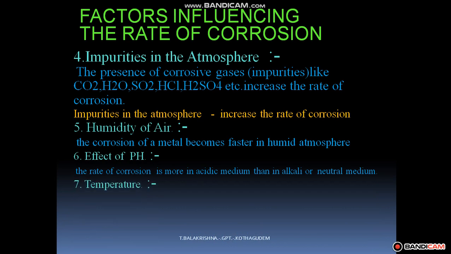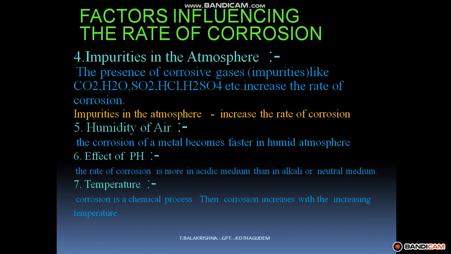Next one, temperature. Corrosion is a chemical process. The rate of chemical reactions increases with temperature. Hence, if the temperature increases, the rate of corrosion also increases.